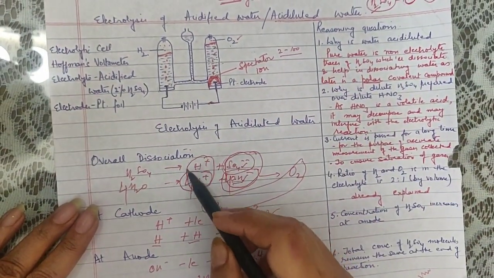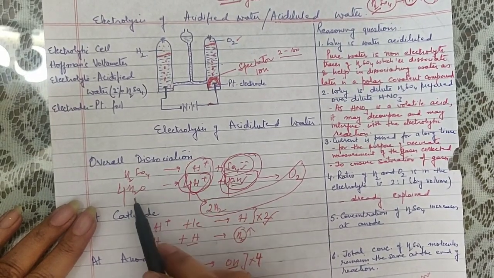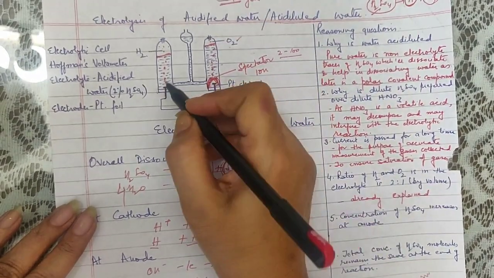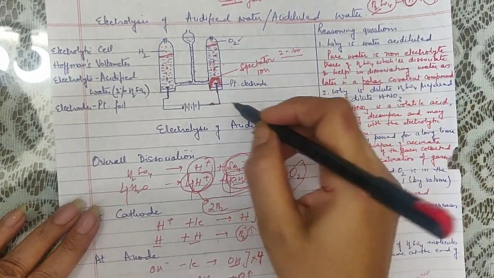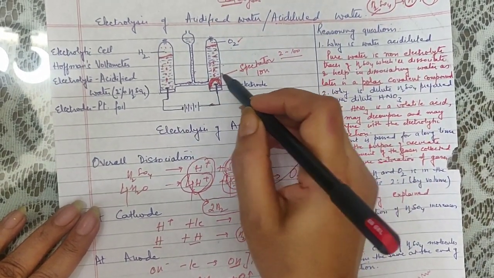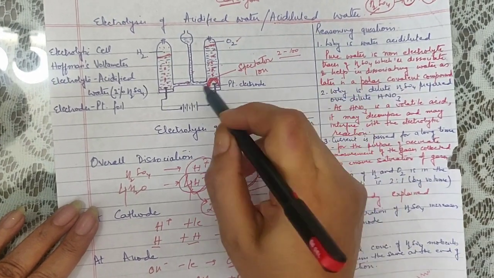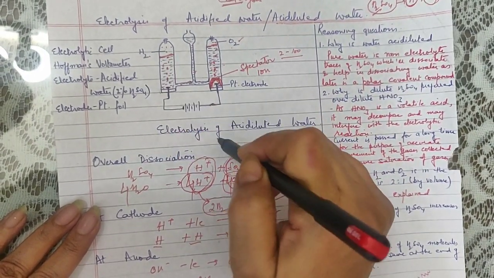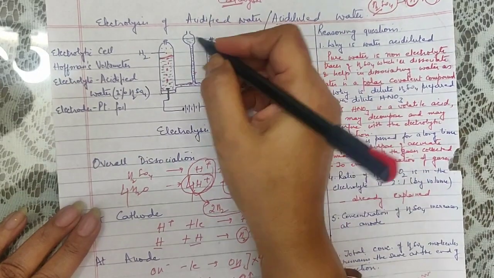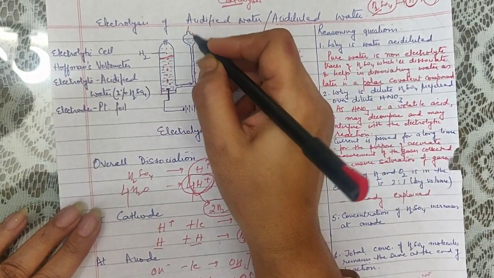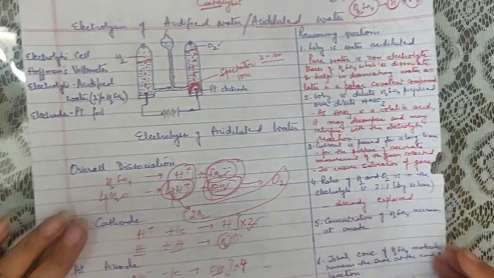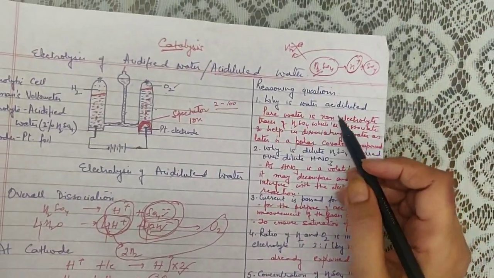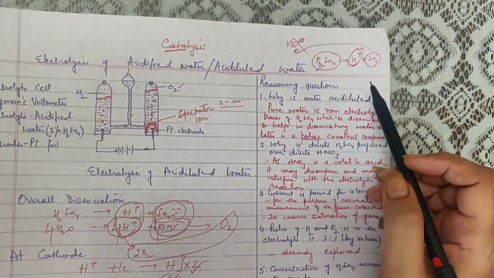And hydrogen, because it is in large number coming from H2SO4 as well as H2O, is all over in the solution. It is everywhere. So with the result, we have a greater concentration of H2SO4 near the anode rather than anywhere else in the process. Now this one happens to be just input for extra water if the level of water begins to go down. Alright, now some reasoning questions related to the electrolysis of water.